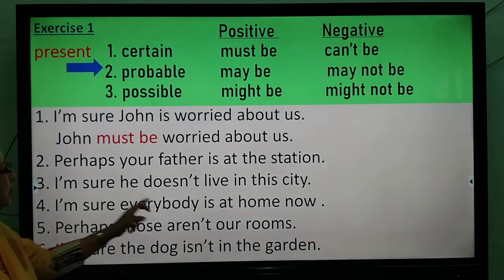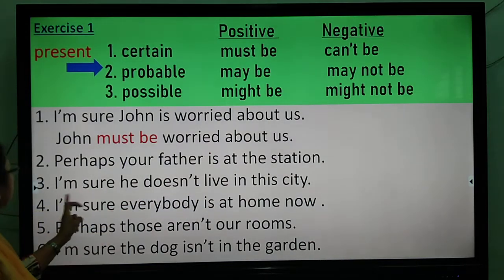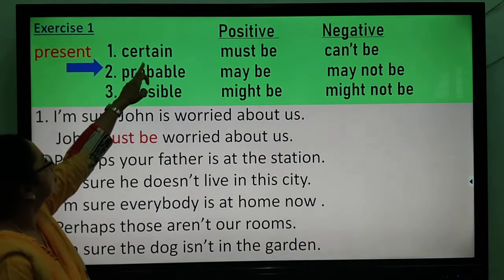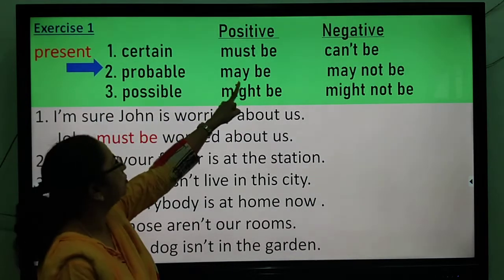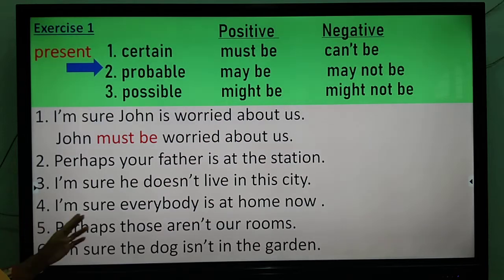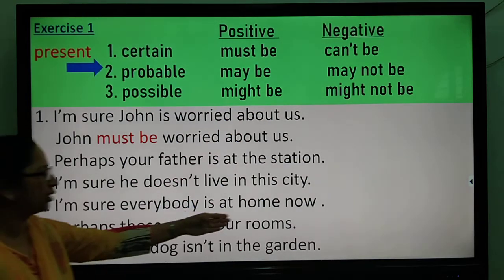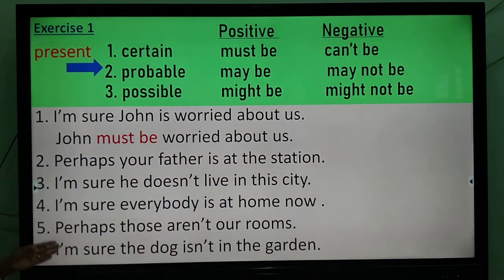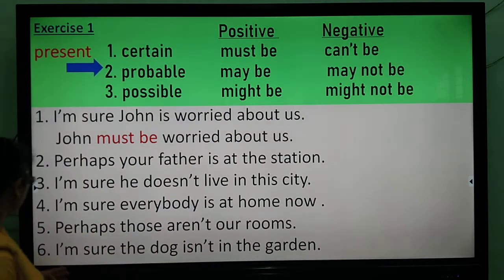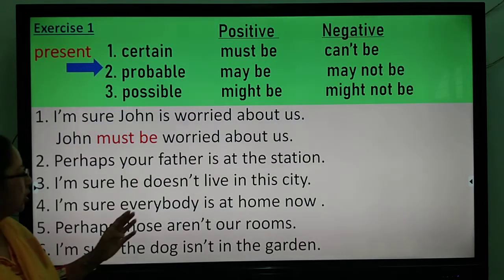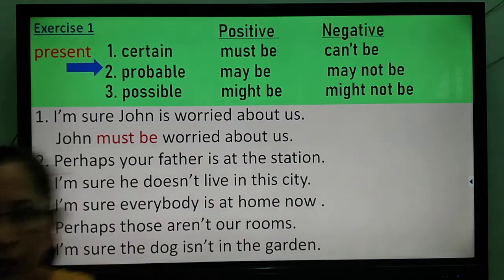I'm sure he doesn't live in this city. I'm sure means certain and in the present. So we can write must be. Alright? So let us see the other sentences as well. I'm sure everybody is at home now. Number 5, perhaps those aren't our rooms. Number 6, I'm sure the dog isn't in the garden.